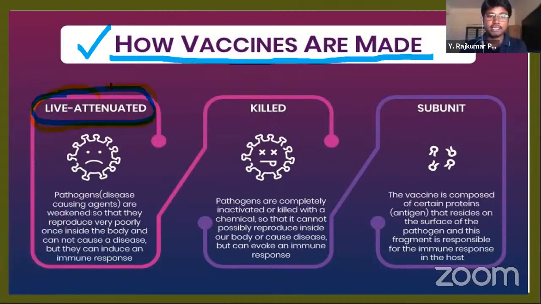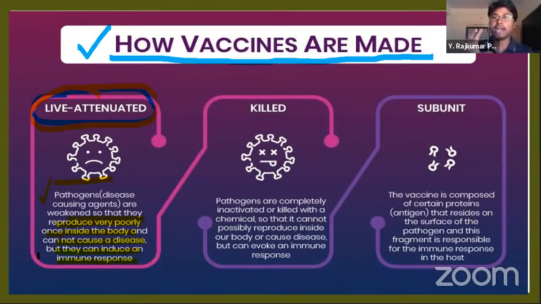Live attenuated vaccine means the pathogens or bacteria are weakened so that they reproduce very poorly once inside the body and cannot cause any disease, but they can induce an immune response. In the live attenuated vaccine, the pathogens are not killed, but weakened. When they are so weak, so inactivated, when they invade our body, they cannot produce any disease, but their body structure can induce an immune response.